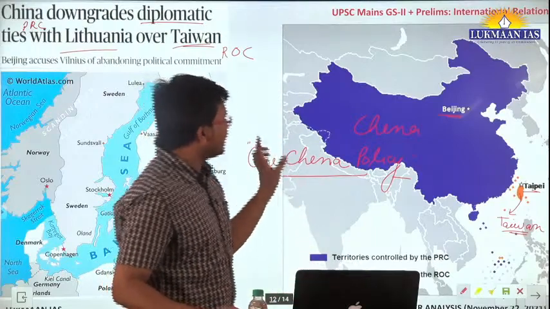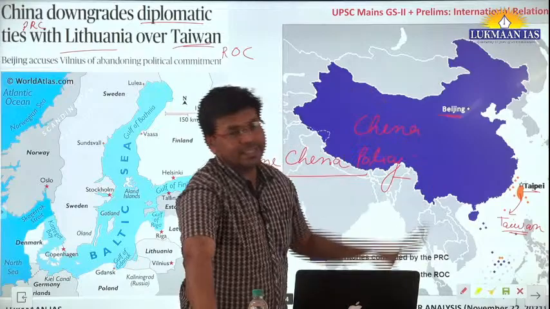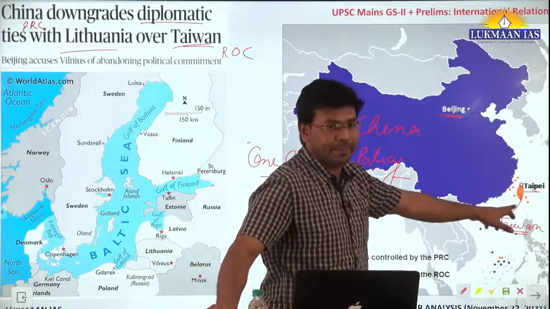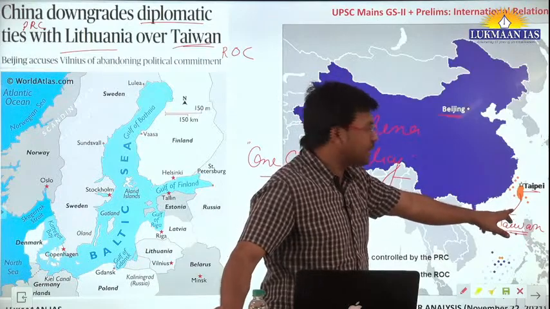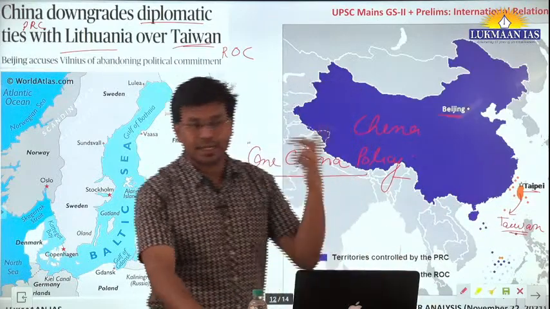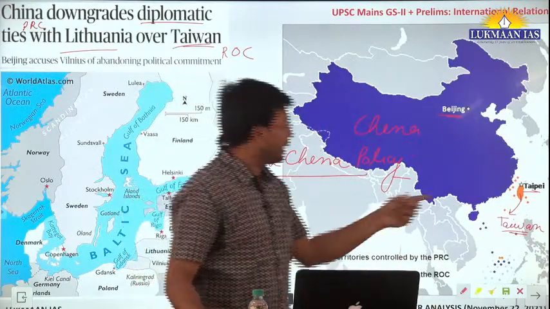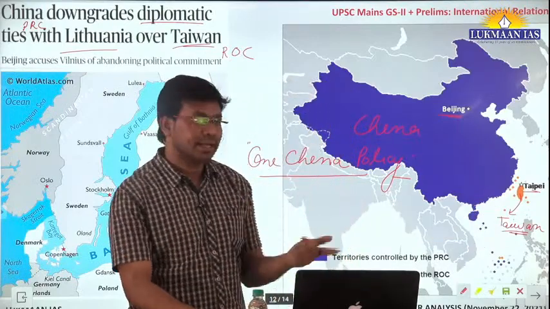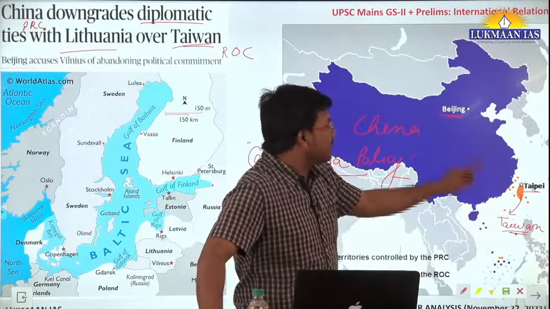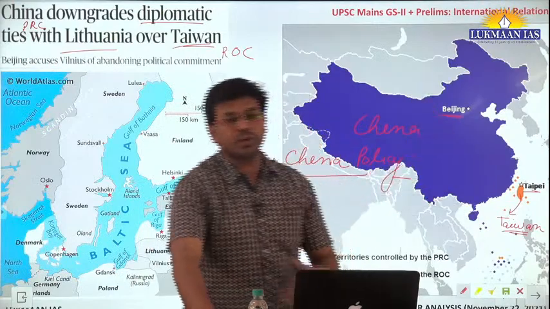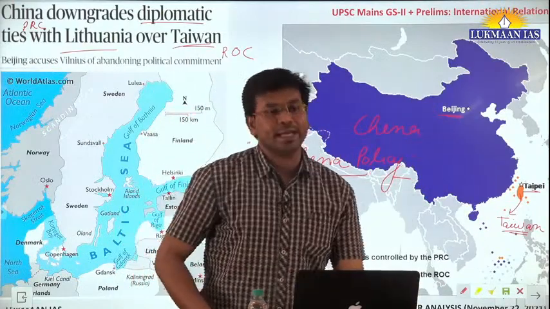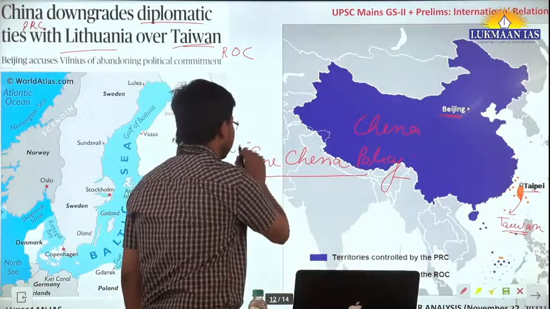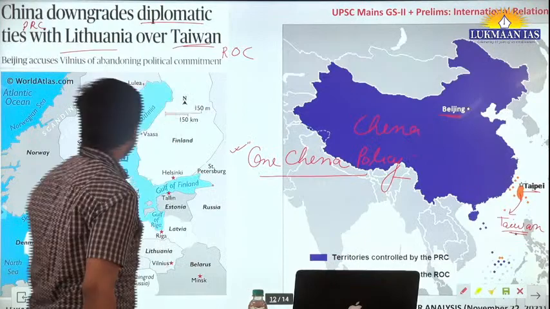So China discourages other countries from establishing independent diplomatic ties with Taiwan. Those countries that try to have independent diplomatic ties with Taiwan, China tries to put pressure on, so that they follow the One China policy. So this is the thing.